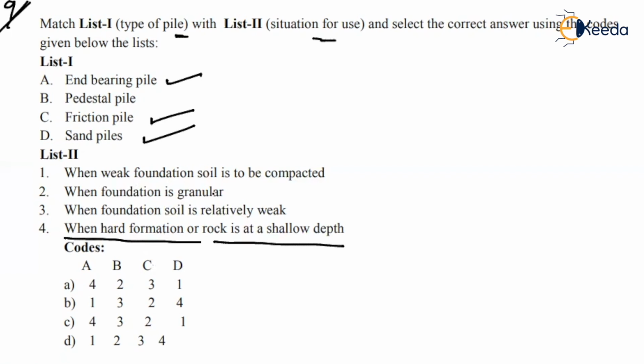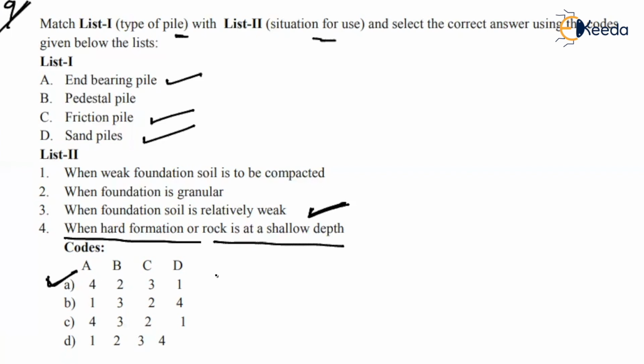What is the C? Whether it is when foundation is granular or foundation soil is relatively weak. Which one is correct for option C? For option C, it will be when foundation soil is relatively weak. So that's why the option C is nothing but a 3. So what is the correct one?